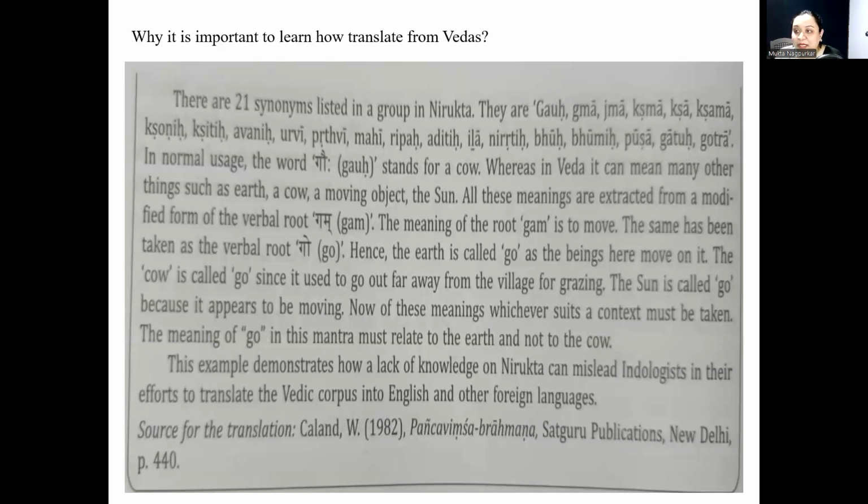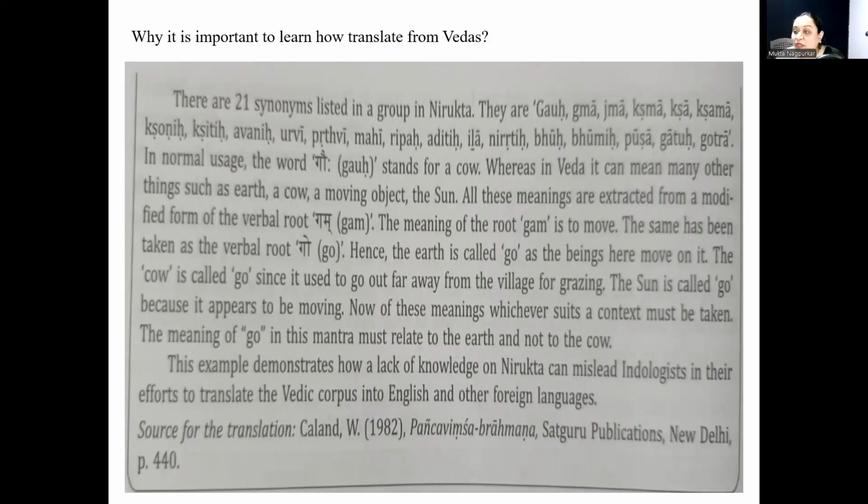This is an example where the word go has different meanings in different contexts. Now, the clear meaning of go is cow, but it is from the Sanskrit verb gam, meaning to move or to go. Further, this root is modified as go. Go means to move. So, go is the word which is used for cow because it is moving, it goes away from the village for grazing.